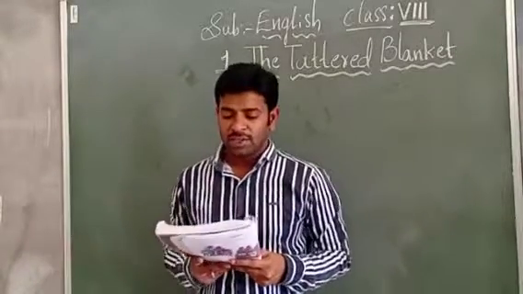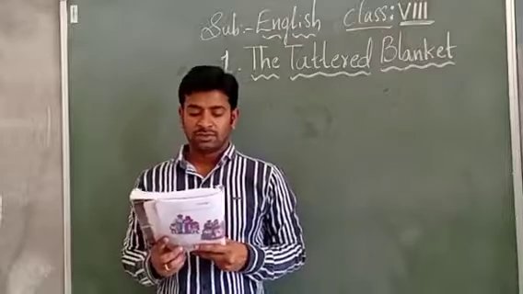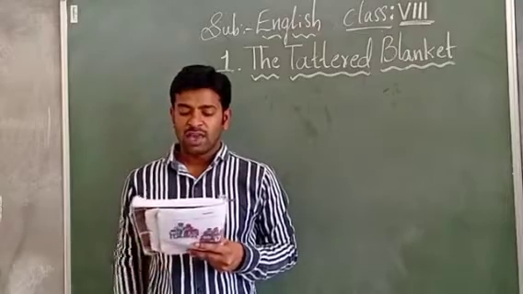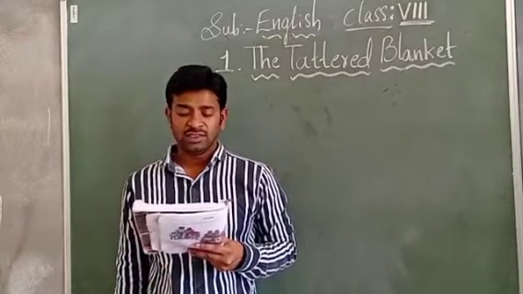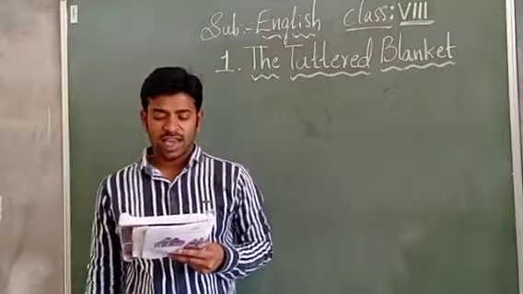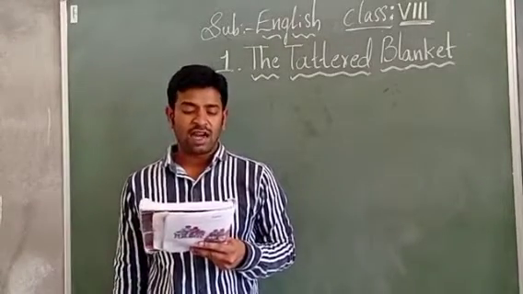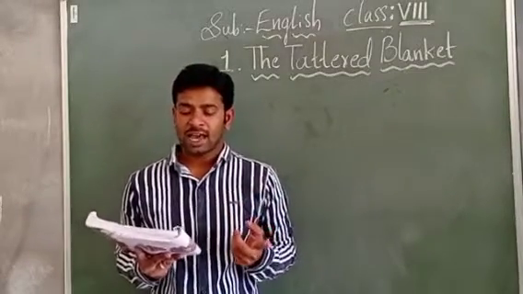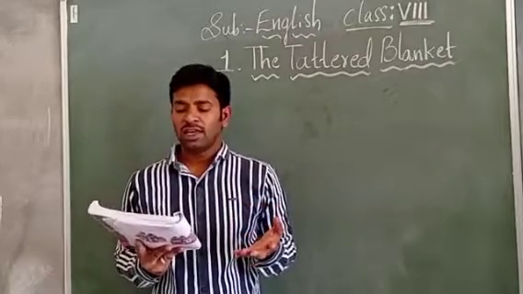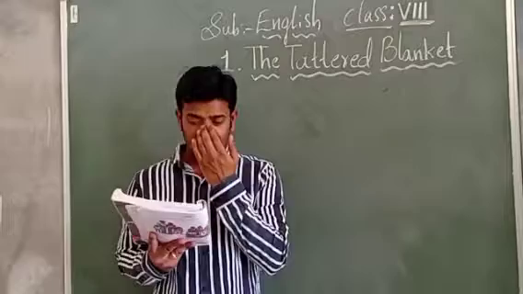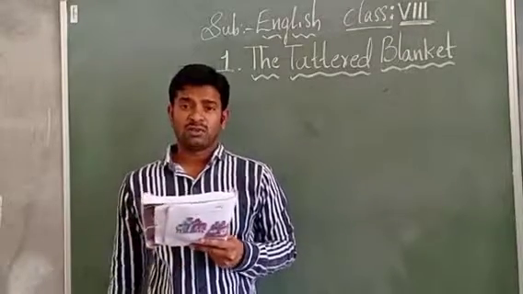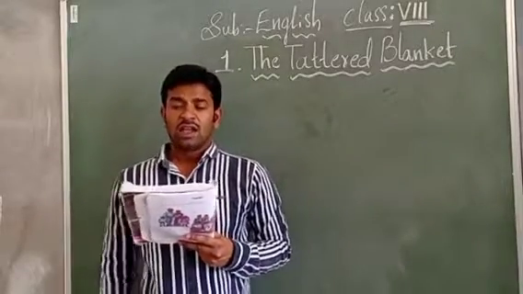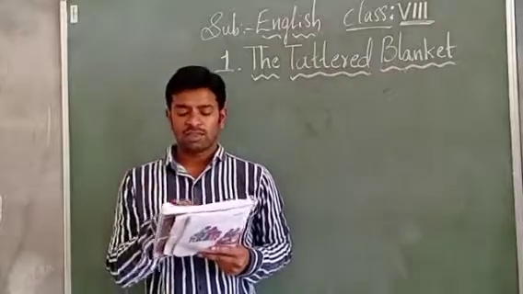First paragraph, children. Everybody should look into the textbook and see each and every line, children. When he arrived unexpectedly at his home in the countryside in his office car and got down at the gate, his mother, who was lying in an armchair on the veranda, made a futile attempt to get up. See here, children. When he arrived, who is here? We don't know. One person has arrived unexpectedly. That means unknowingly, one person came to his home in the countryside in his office car.